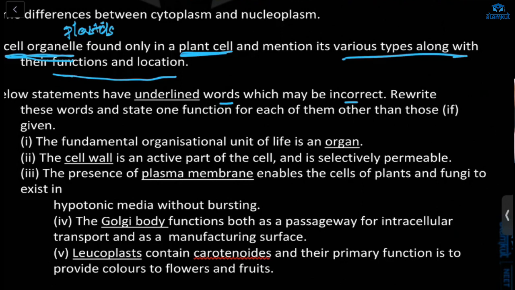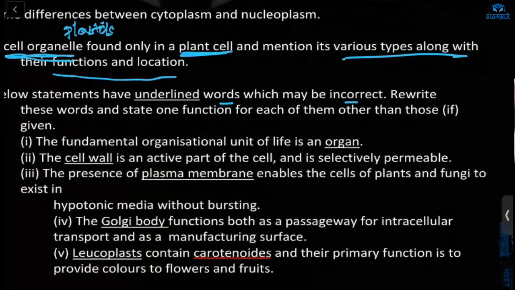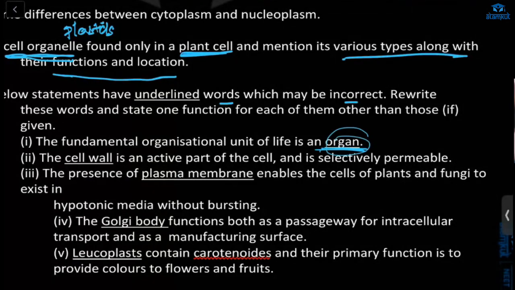Ma'am, for the first one, the cell is the fundamental unit of life. All living organisms are made up of tiny units of cells. Unit of life is organ. Is this correct? No, ma'am, it's incorrect. I said cell. Cell, right, correct. Fundamental organizational unit of life is a cell, correct.